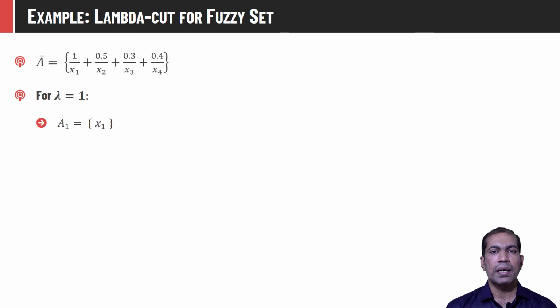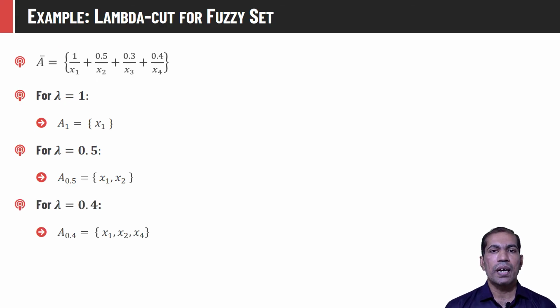If we take lambda is equal to 1, then the crisp set A lambda is equal to A1 would contain only one element, that is x1, because x1 has membership greater than or equal to 1 in the given fuzzy set. In an identical way, if we apply lambda is equal to 0.5, then the crisp set corresponding to that would be A 0.5, which includes elements x1 and x2 from A bar, because only those two elements have membership value greater than or equal to 0.5.